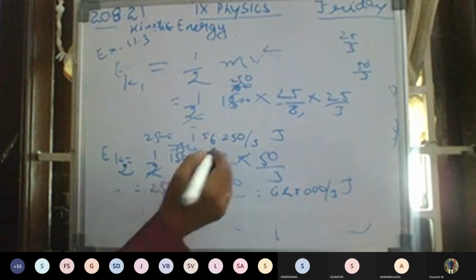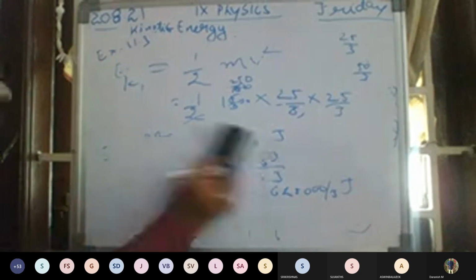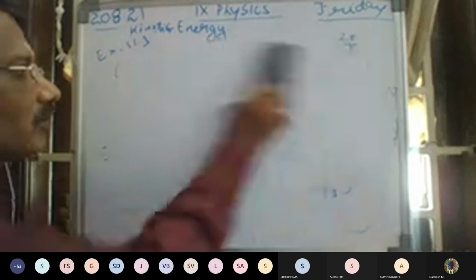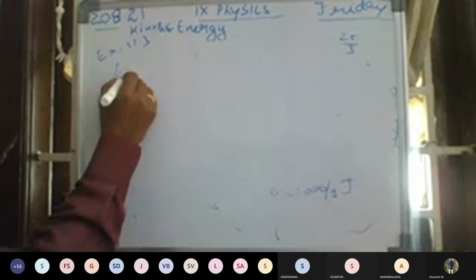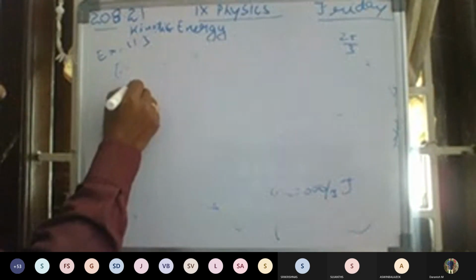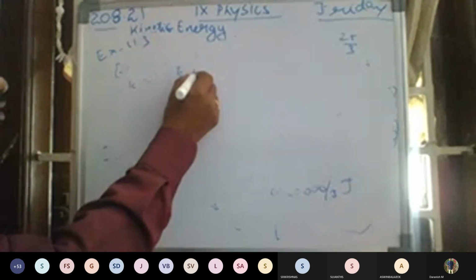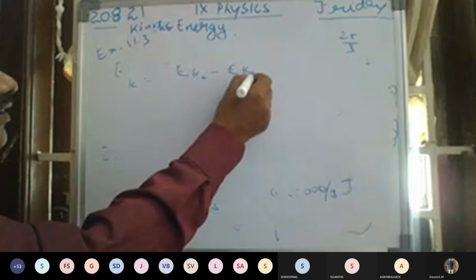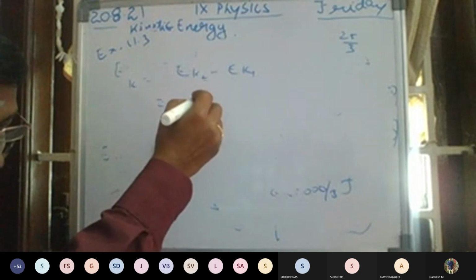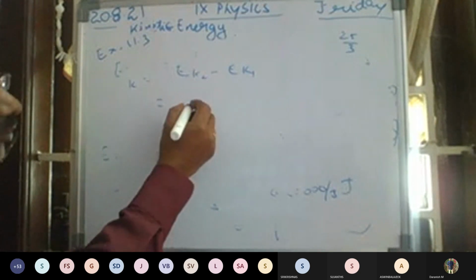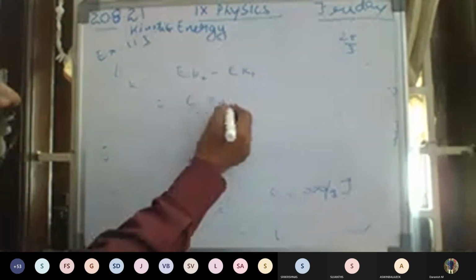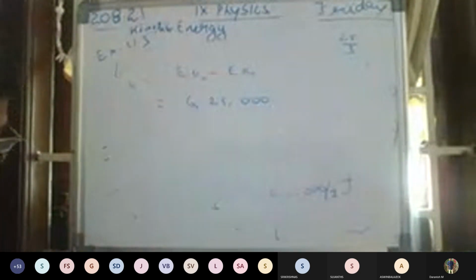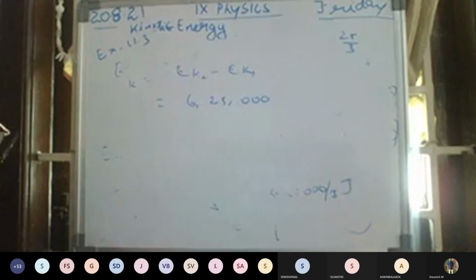So total energy, how much? I want to subtract this. EK is equal to EK2 minus EK1. So first EK2 comes to 6,25,000, and E1 comes to